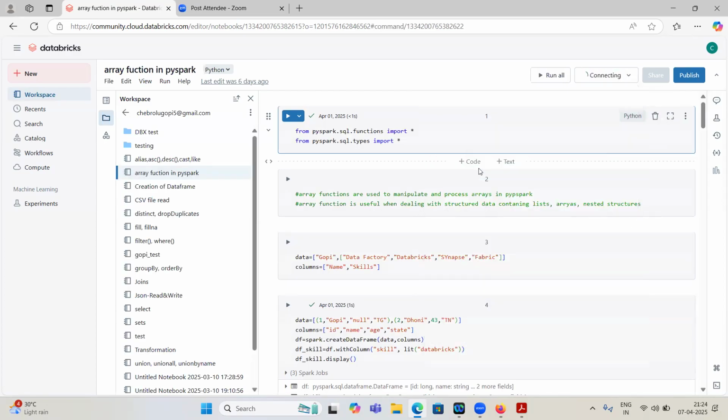Understood. ADF is mainly used for data extraction or data loading, because we can connect to other services using Azure Data Factory. We have linked services, right? So we can easily connect to other services, and it is mainly used for data orchestration, I mean ingestion of data. Databricks is an ETL tool, and ADF is also an ETL tool, so we can do extraction, transformation, and loading using only ADF. But if you have millions of records, or 100 GB or 200 GB of data, it is very difficult to process using ADF.